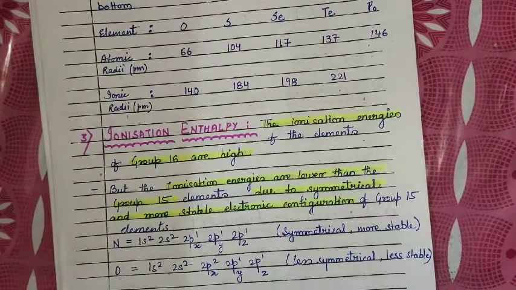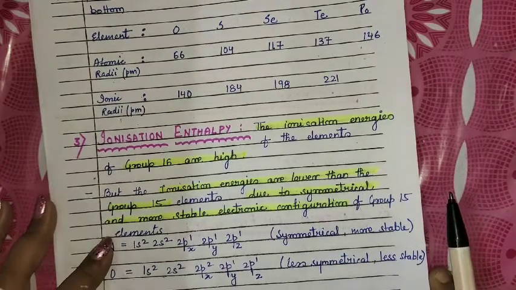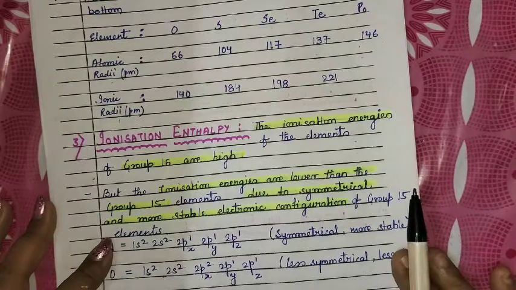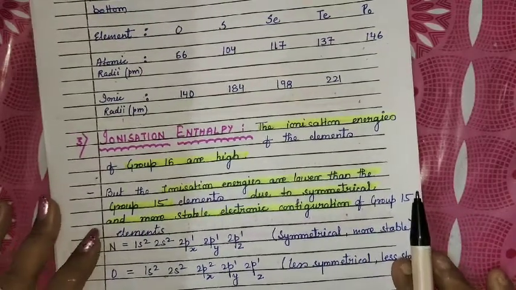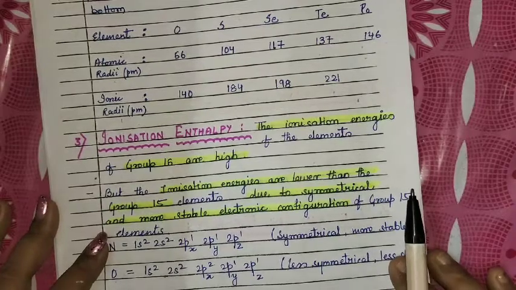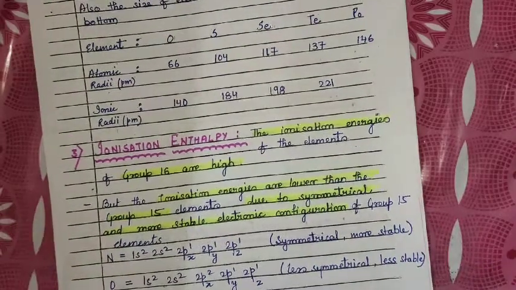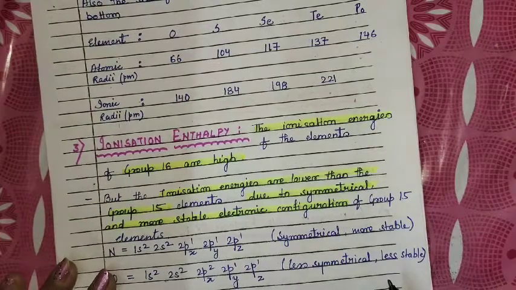Ionization enthalpy. If we see the trend in ionization enthalpy, the usual trend is that as we move in the periodic table from left to right, the ionization enthalpy should increase. But here the reverse is seen in the case of group 15 and 16. Group 15 has higher ionization enthalpy with respect to group 16 because of the stable half-filled configuration of